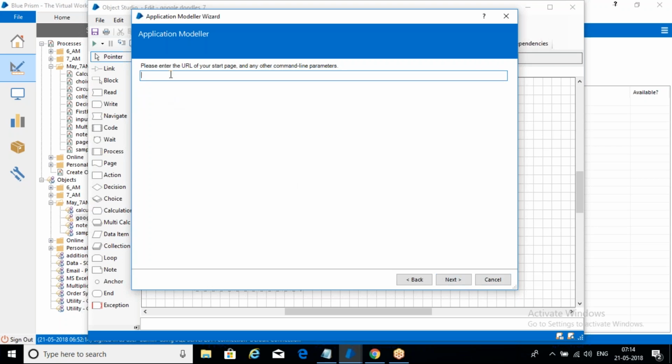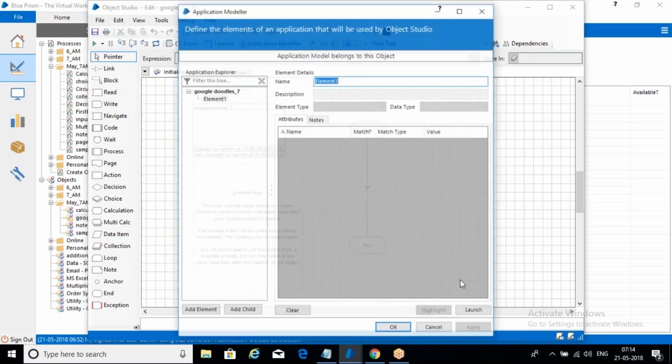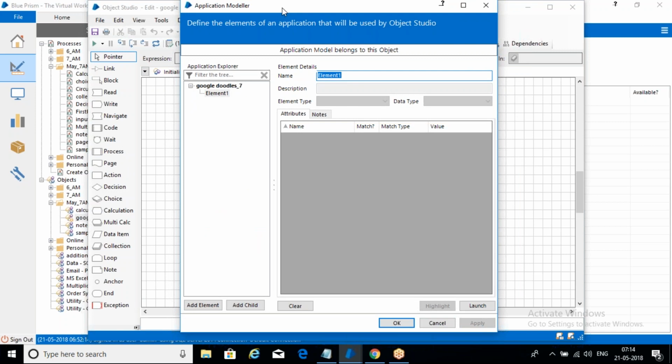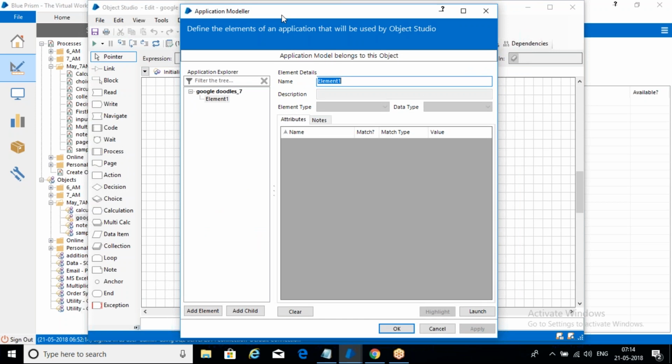Next, and what it is asking, observe this, please enter the URL of your start page. Which application do you want to work with? We need to work with google.com, right? So enter google.com. Okay, next. So remaining everything will be next. Only the difference is, our Windows based and browser based, we are checking here browser based application, and then we are giving the URL. There we are giving the executable file path, here we are giving the URL.